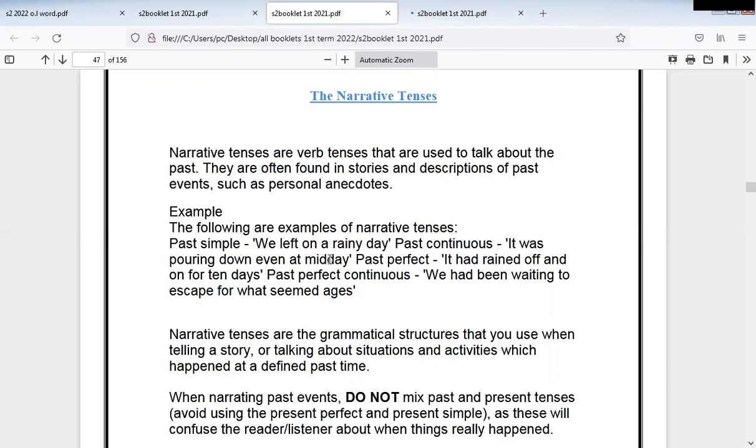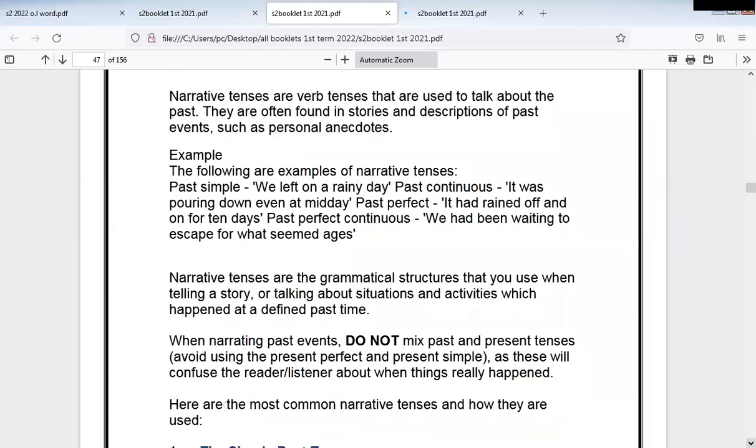The following are examples of narrative tenses. Past simple: we left on a rainy day. Past continuous: it was pouring down even at midday. Past perfect: it had rained off and on for 10 days. Past perfect continuous: we had been waiting to escape for what seemed ages. So again, this is past perfect and past perfect continuous.